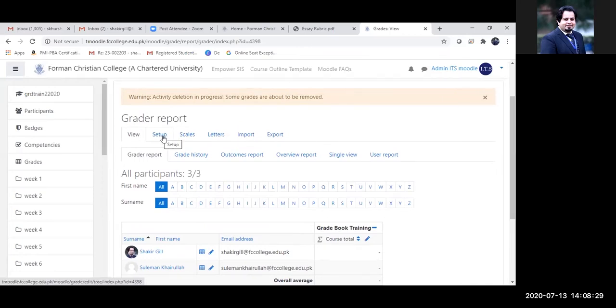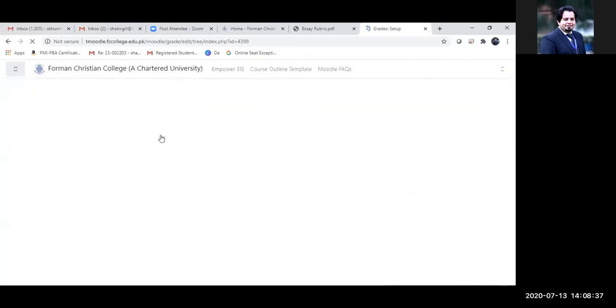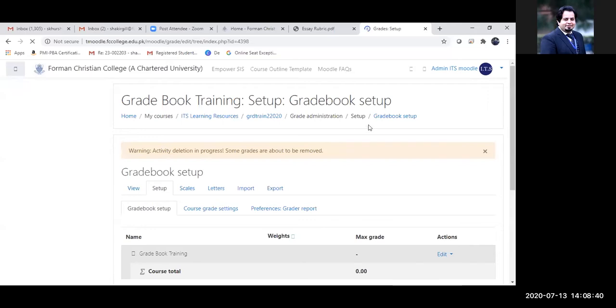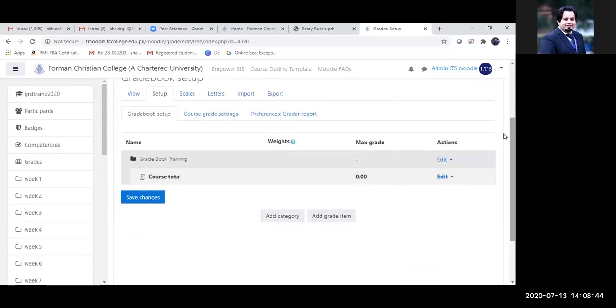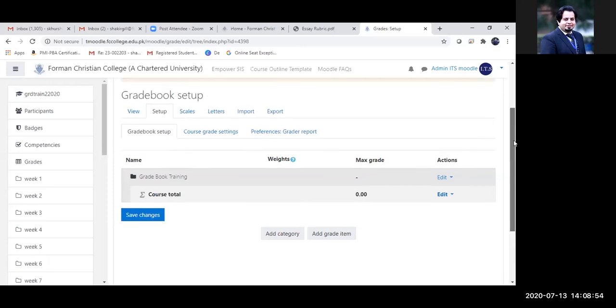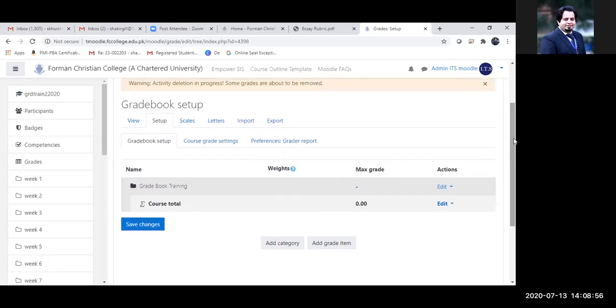Under the grader report, right next to view, there is a setup button. Just click on it. Once you click on setup, you're redirected to this new page. This page right now only shows two things: the name of the entire course and the course total, because we haven't created any category or added any grading item, so it is blank.